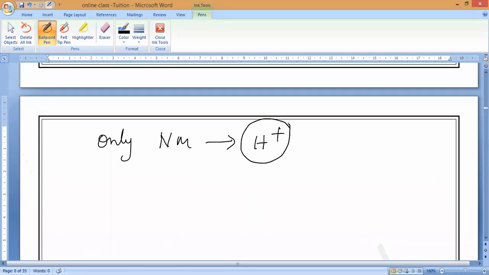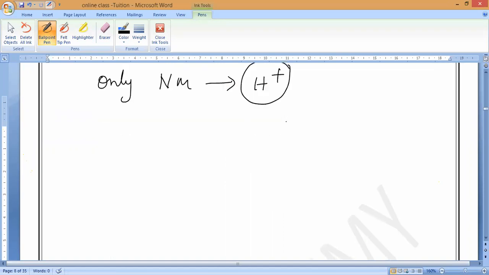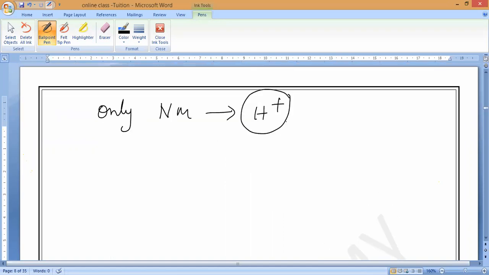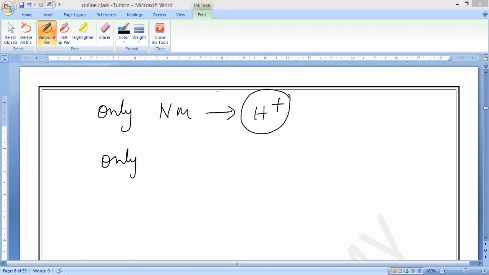Do you understand, guys? Next, one polyatomic ion is there. All the metals plus some others will form negative charge only. The only one which will form a positive polyatomic ion, what is that? Can you say? Ammonium. Who said? Very good, wonderful.